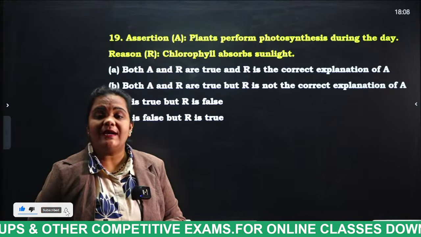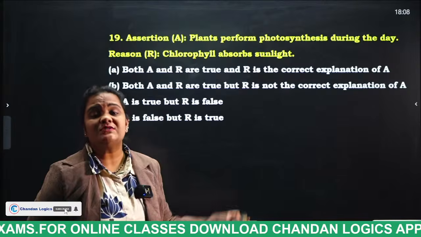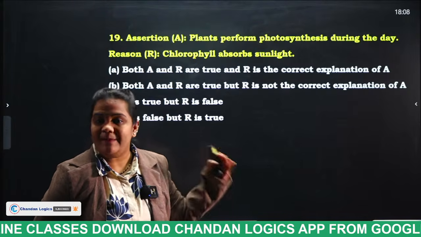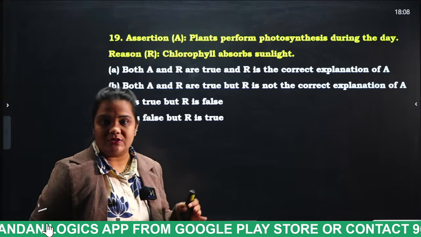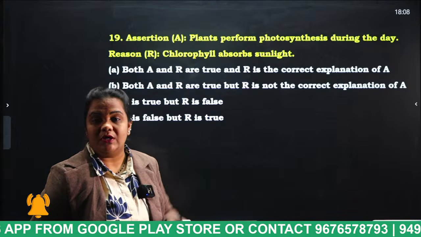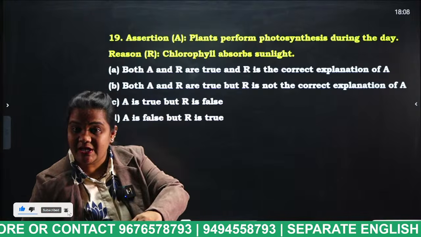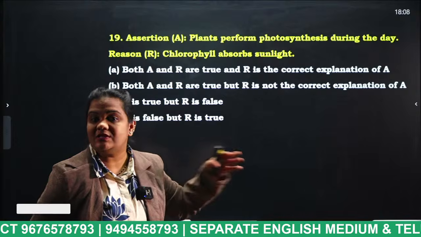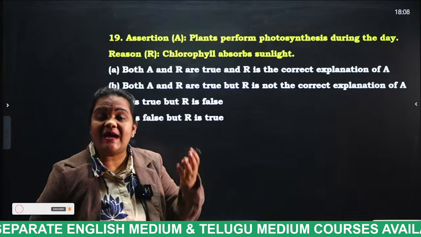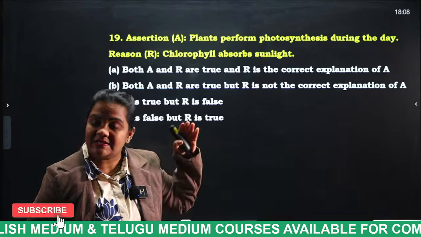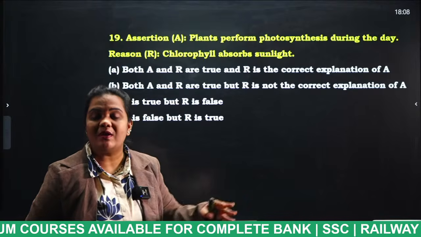So actually we know that plants are primary producers. Each and every organism, in some way or other, depends on plants for food, right? For this purpose we say plants are primary producers. They prepare their own food. These plants utilize the light energy and convert it into chemical energy. This process is known as what? Photosynthesis. Actually what happens there? The light energy from the sunlight converts the carbon dioxide and water present in the plant to sugar and oxygen. And this complete process is known as what?